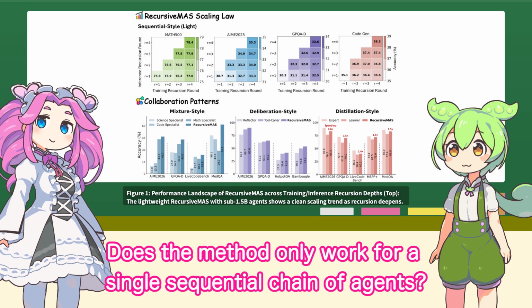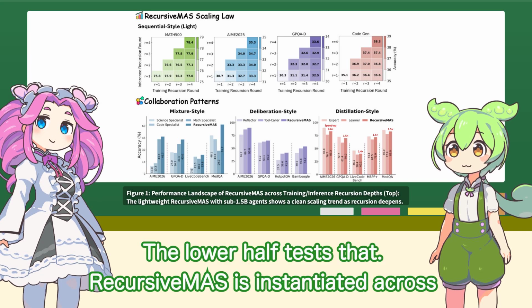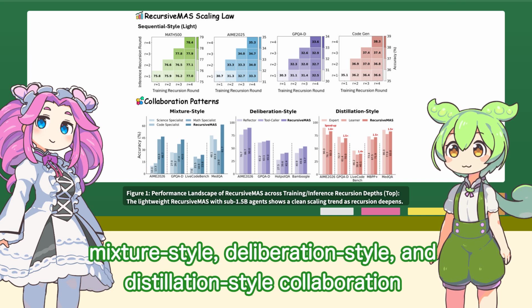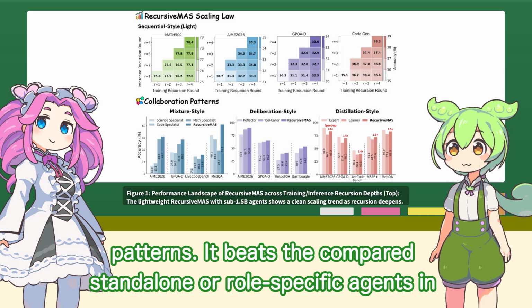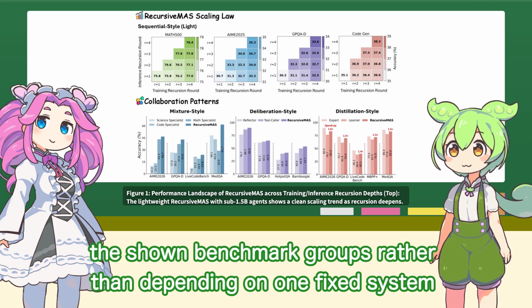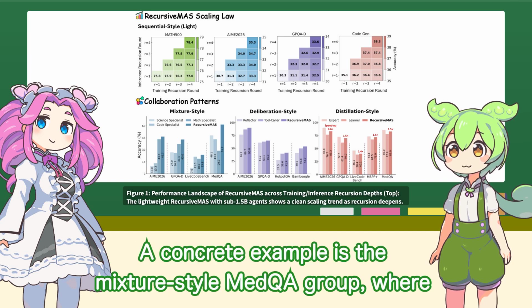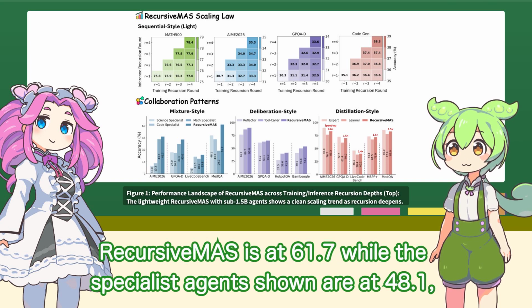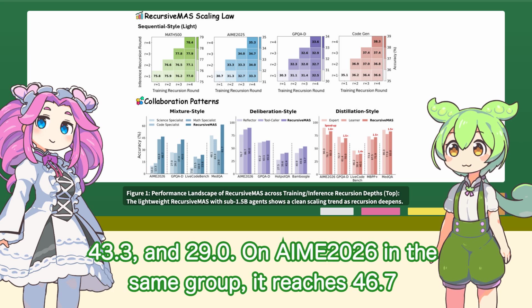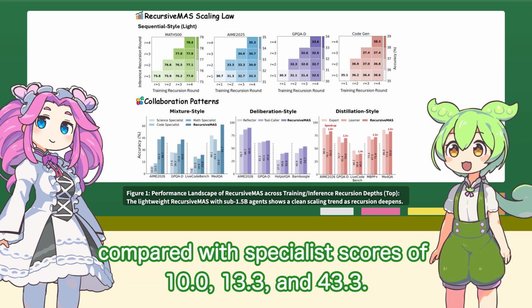Does the method only work for a single sequential chain of agents? The lower half tests that Recursive MAS is instantiated across mixture style, deliberation style, and distillation style collaboration patterns. It beats the compared standalone or role-specific agents in the shown benchmark groups, rather than depending on one fixed system shape. A concrete example is the mixture style MetaQA group, where Recursive MAS is at 61.7 while the specialist agents shown are at 48.1, 43.3, and 29.0. On AIME 2026 in the same group, it reaches 46.7 compared with specialist scores of 10.0 and 13.3.